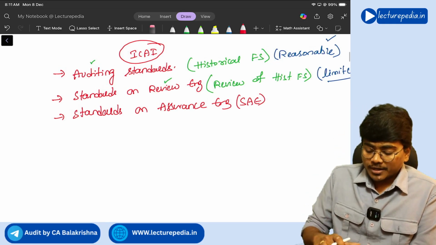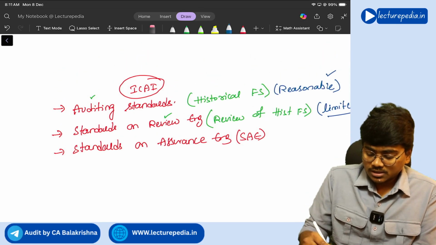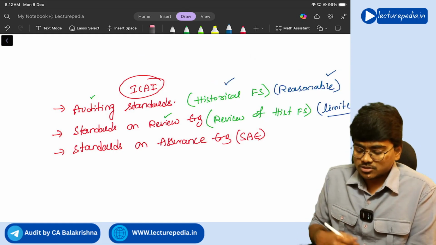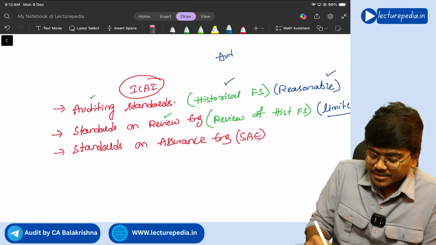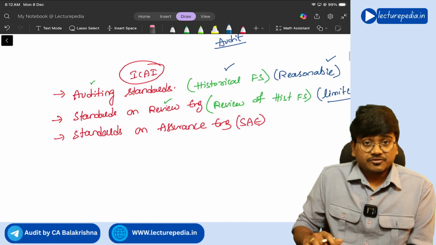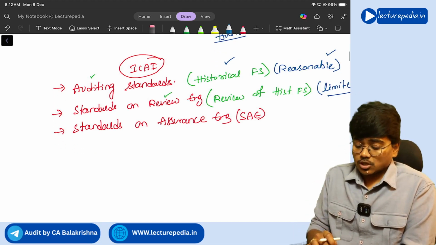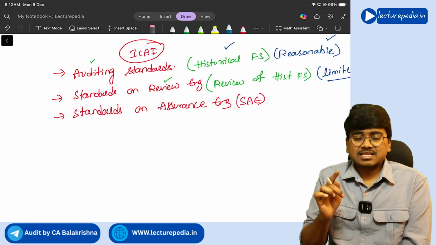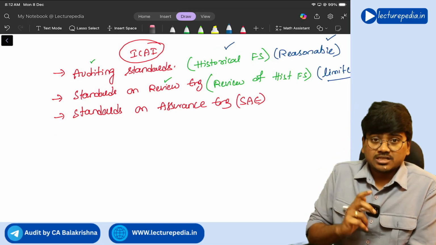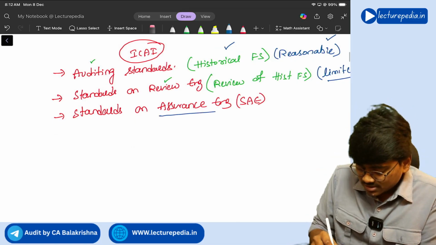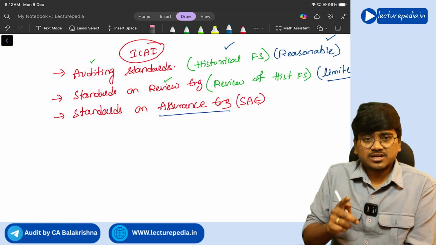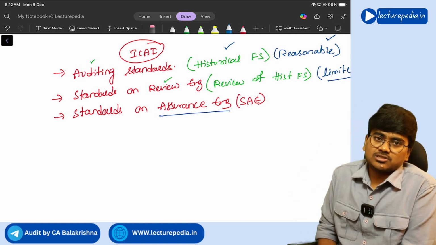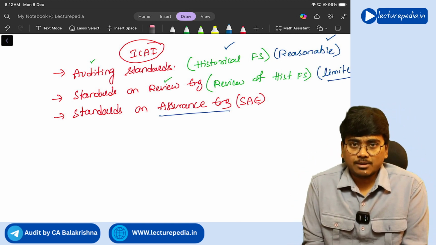If the auditor provides assurance on historical financial statements, we call it an audit. If the auditor provides assurance on items other than historical financial statements, then you call it an assurance engagement, and for that, standards on assurance engagement will be applicable.